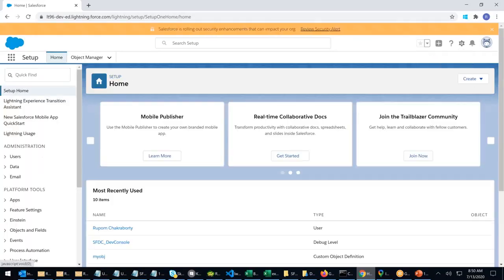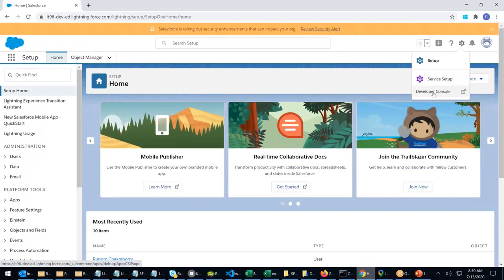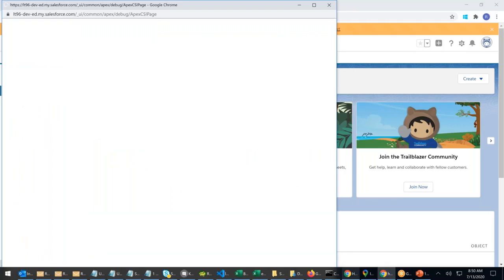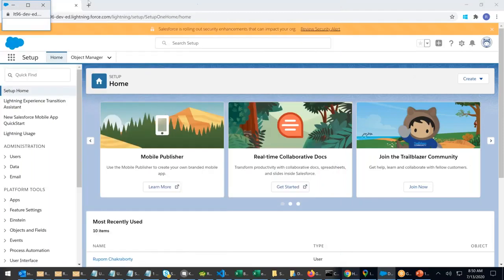Let me open. Settings, developer console. Right, I'm making it full screen, it's loading. What happened? Close it.